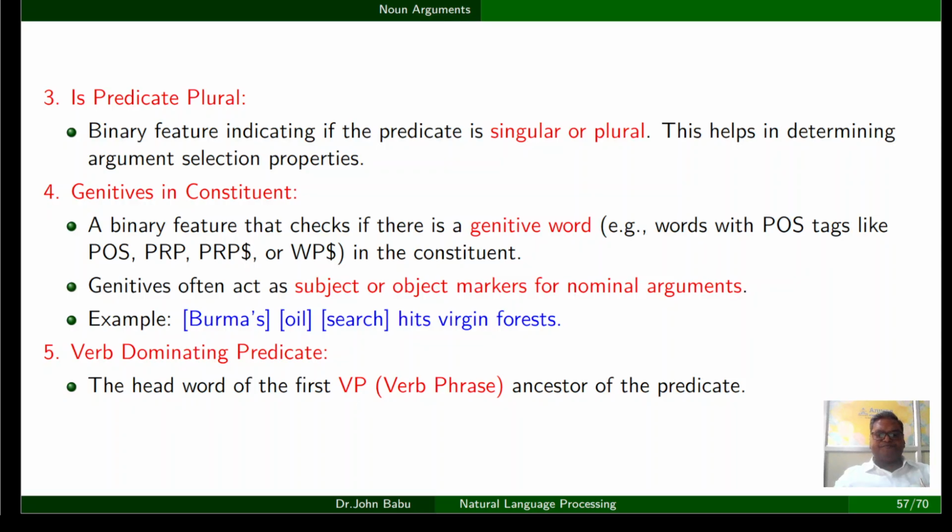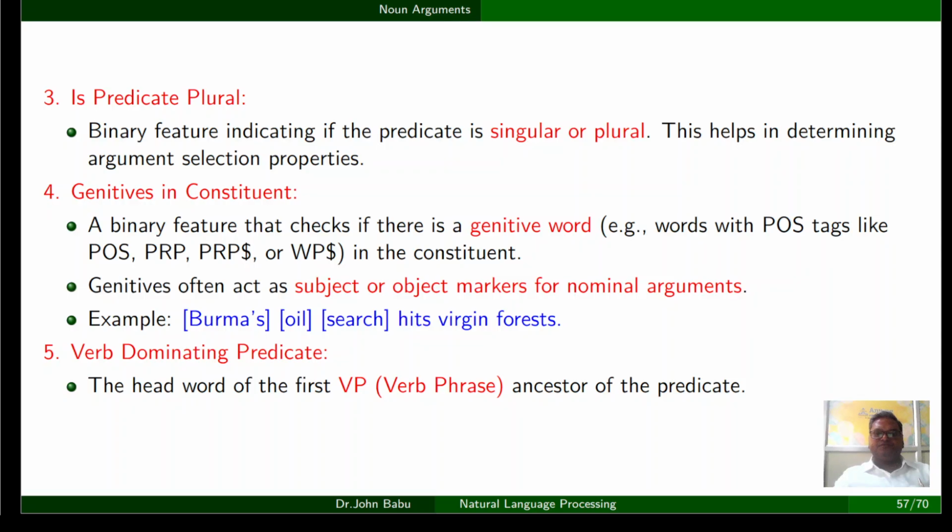For example, the quick decision by the committee, or her decision to leave was shocking.